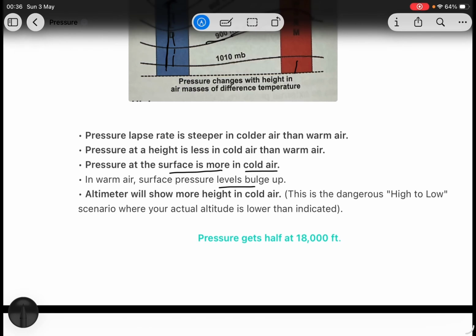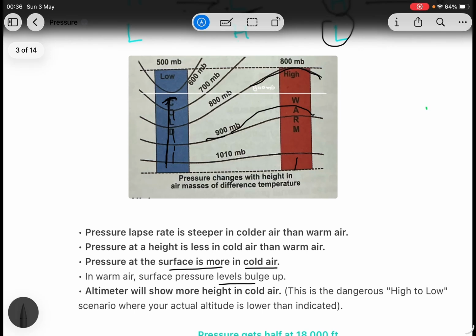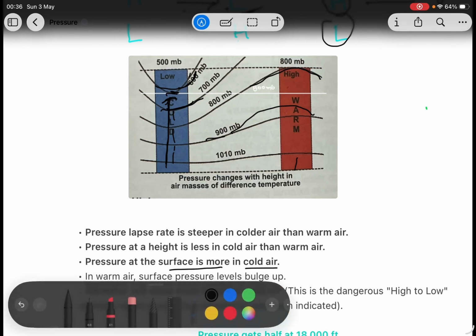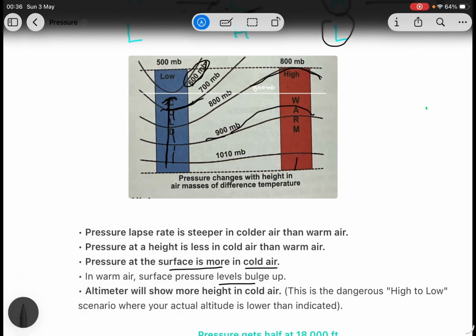Altimeter will show more height in cold air. Here, altimeter will show more height because at this point there is actually 800 of mercury, but when you are in cold air, it's actually 600 of mercury. You can see here. So it will show more altitude.